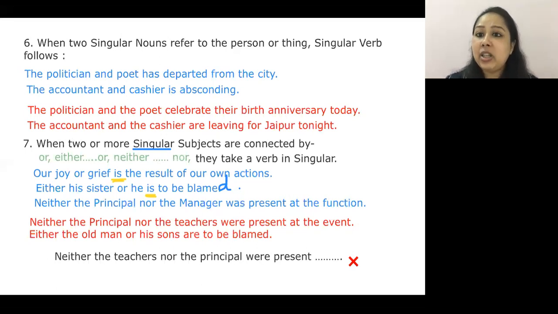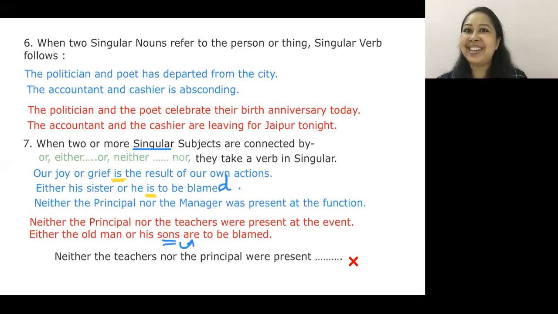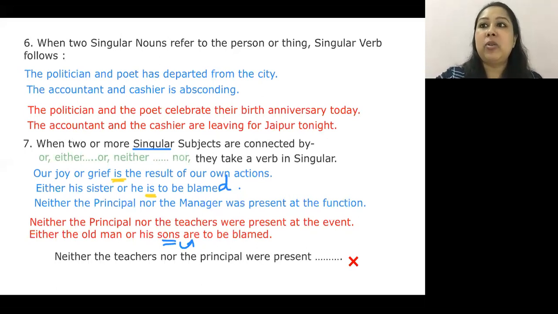Super. Either the old man or his sons are to be blamed. I focused on the next word. I focused on the word sons and immediately I used are. Clear? Easy to remember certain rules? Okay. I keep this for 30 more seconds.